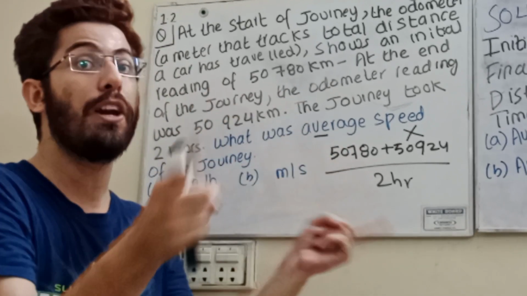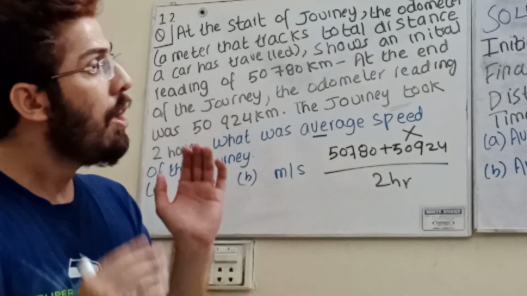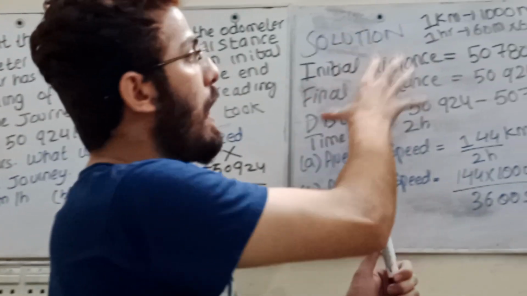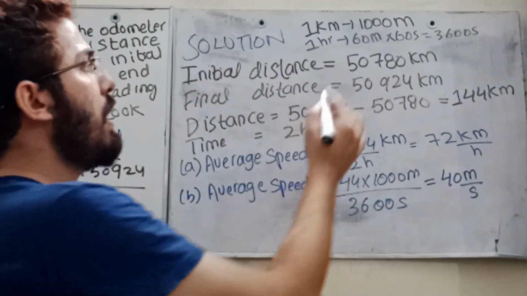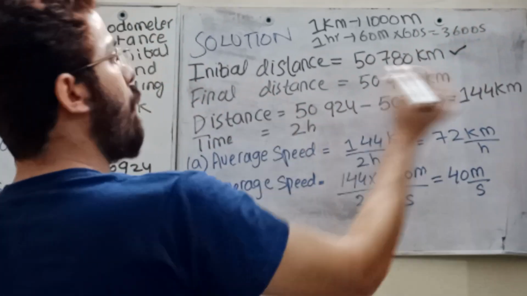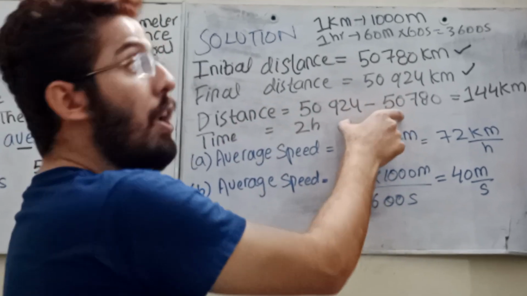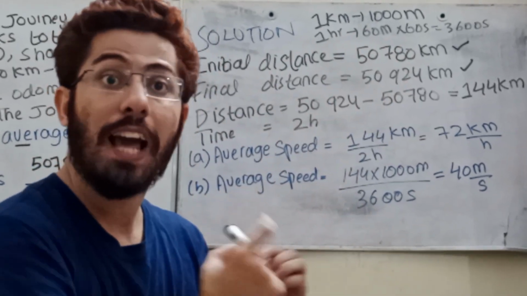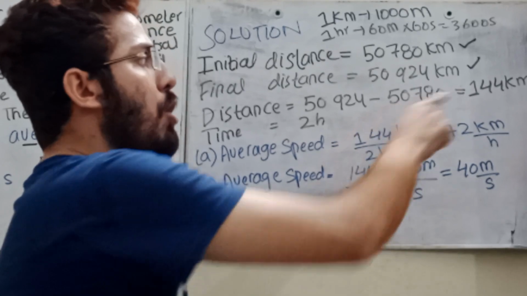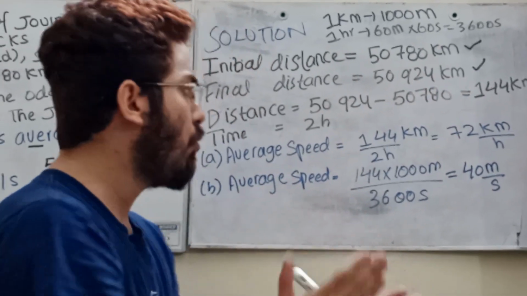Instead of adding, we need to find the difference. Initial reading, final reading, you find how much distance they have covered between them. You will get the answer 144 kilometer.